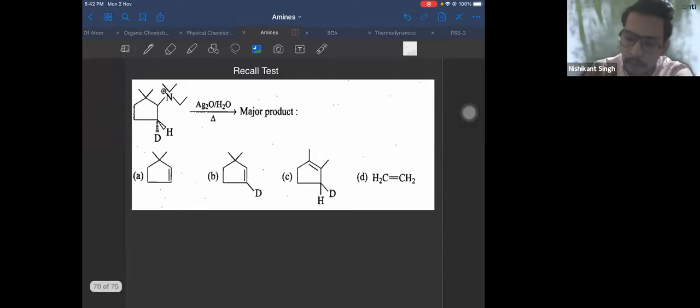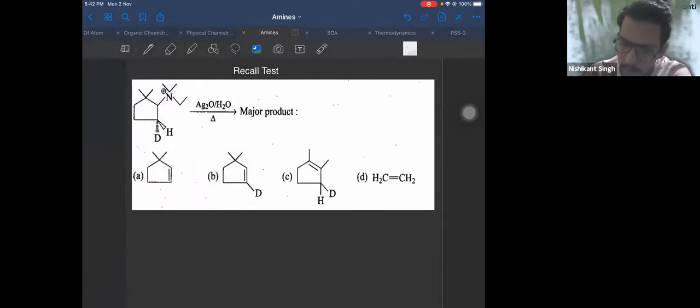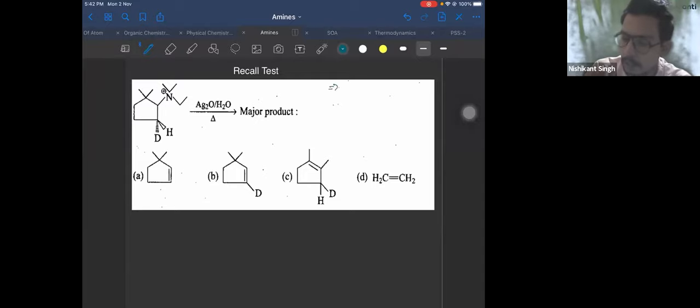So now, if you see this question, there are a few things you should remember about Hofmann elimination. One, the most acidic beta hydrogen is eliminated.